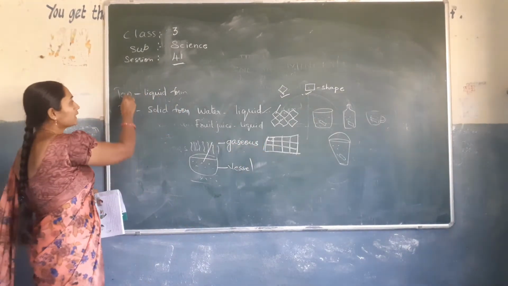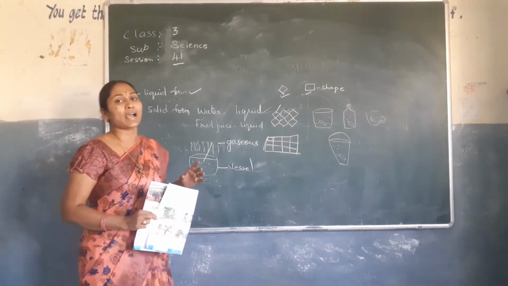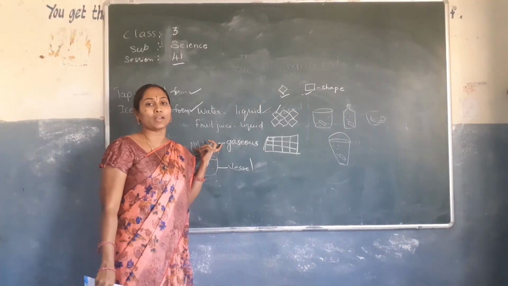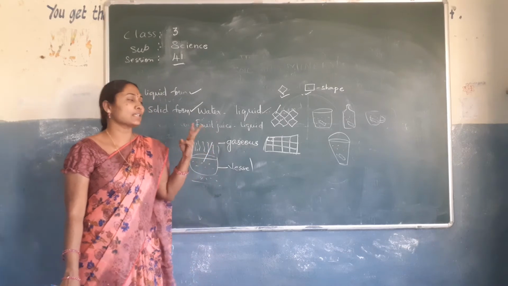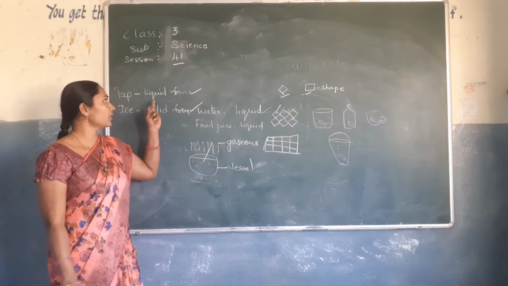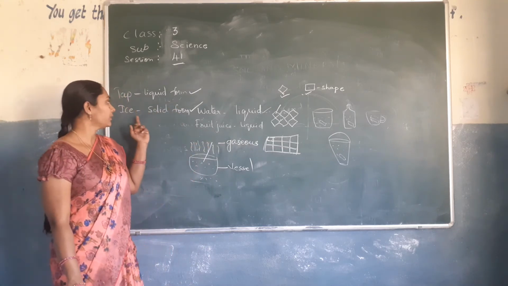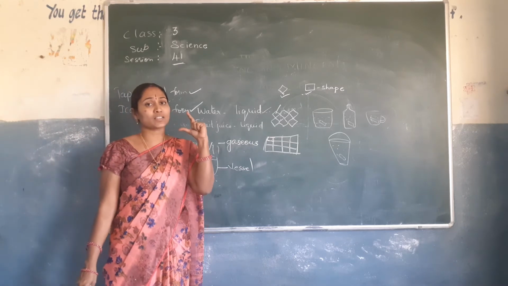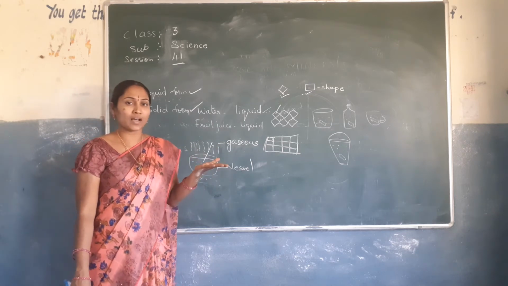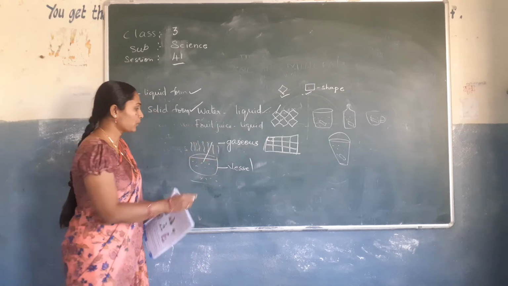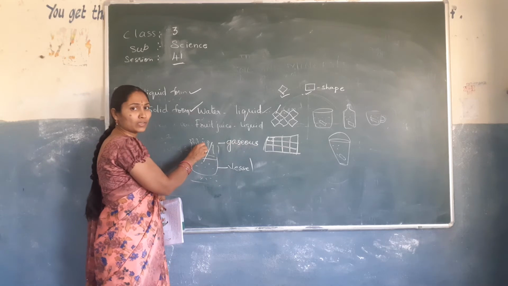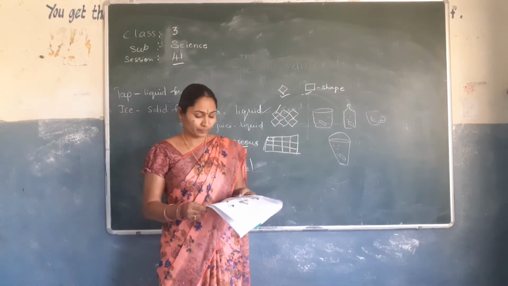So the water we have seen in the tap is liquid form, and the water that is present in the ice cubes is called solid form, and the water that is present in the vessel during boiling is in gaseous form. So these are the three forms of water that we have learned today. Don't get confused. The water in the tap is liquid form. The water that is in the form of ice is called solid form. And when your mother is boiling water or tea, you can see steam like this. This is called gaseous. This is also water, but in gaseous form.